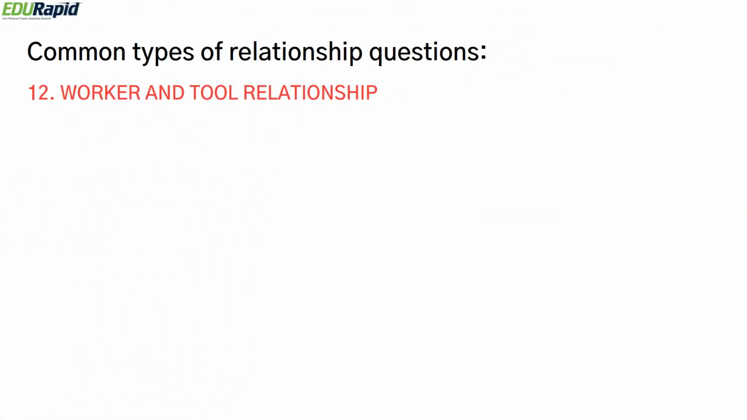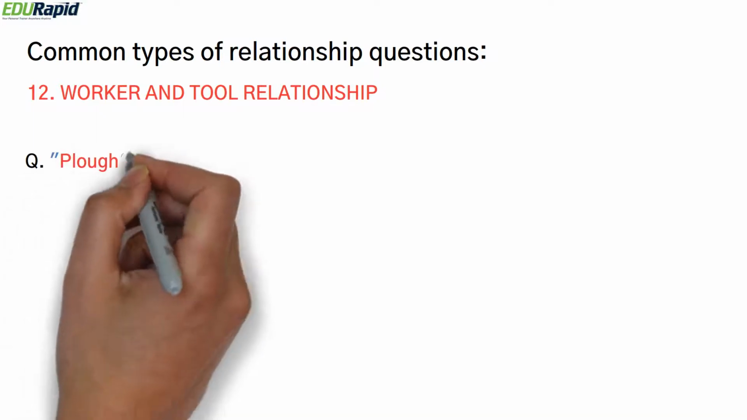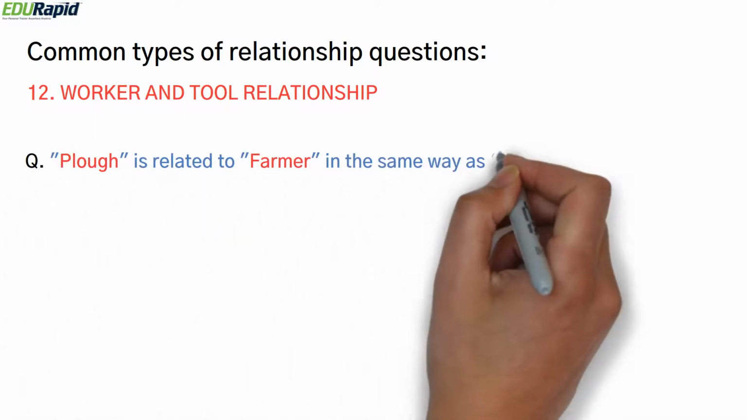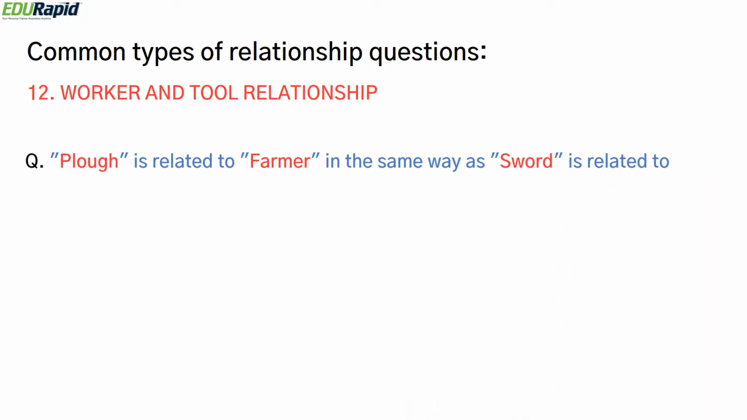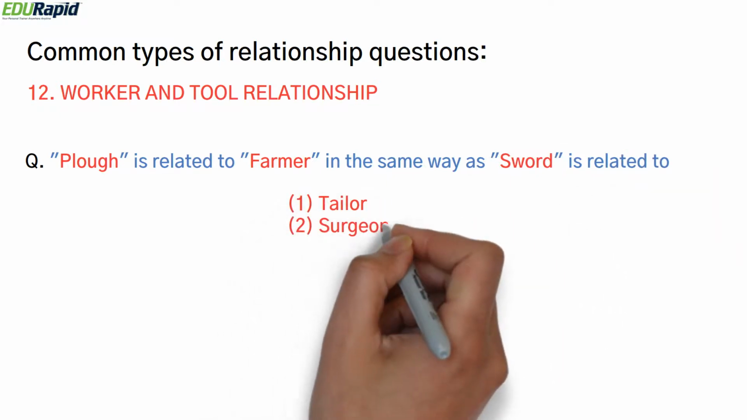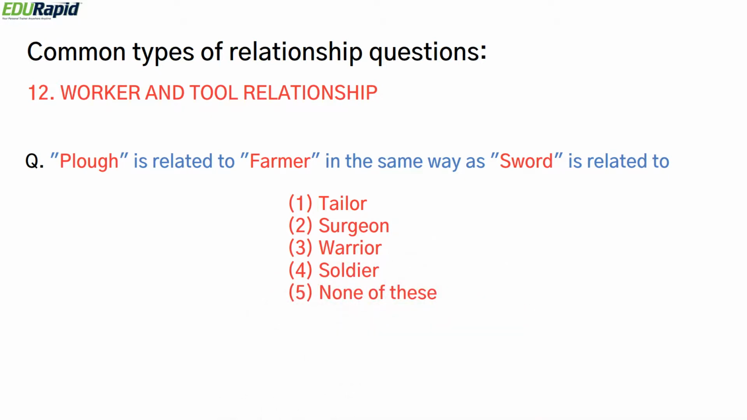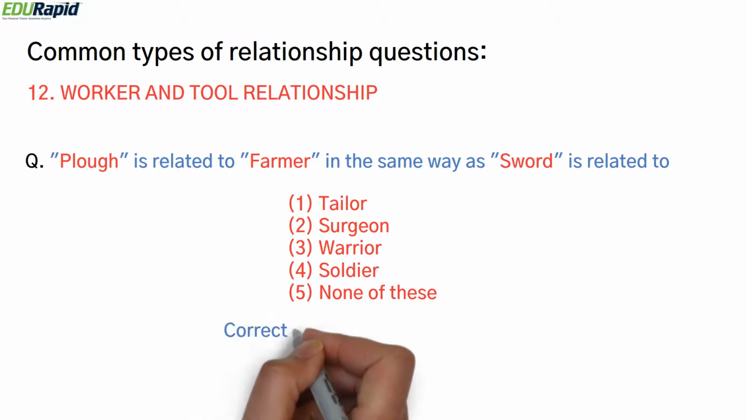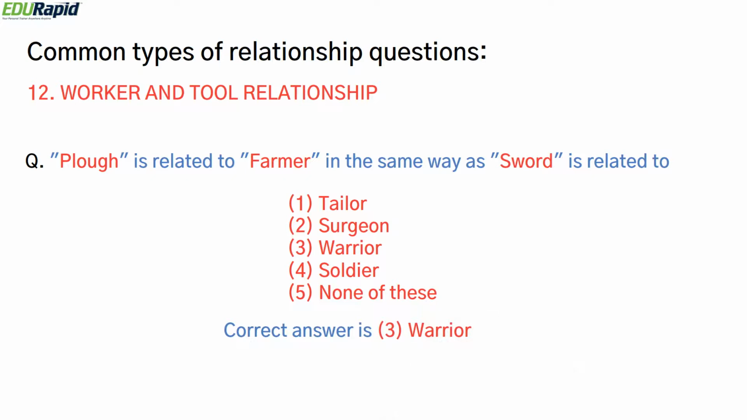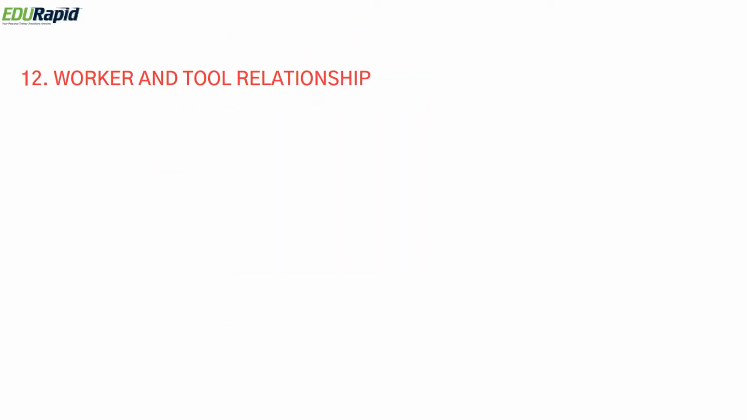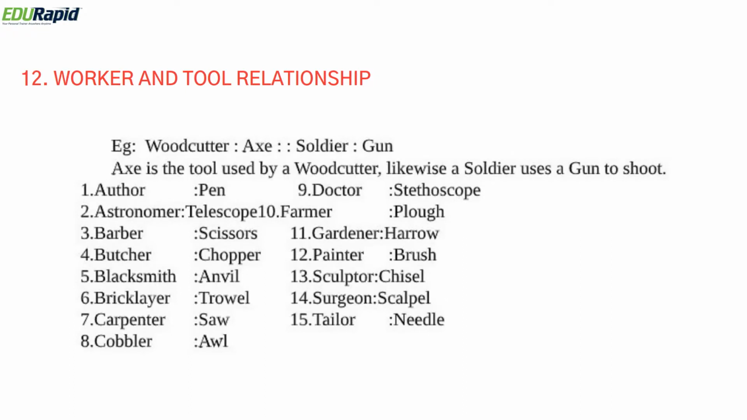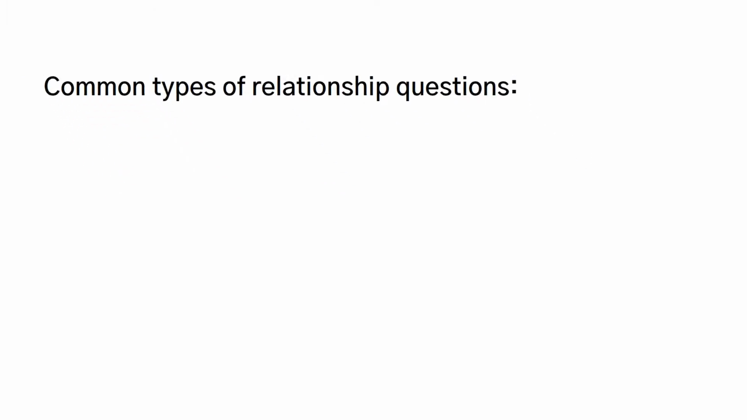Let's look at another type of relationship question, worker and tool relationship. In this example, plow is related to farmer in the same way as sword is related to what? The options are tailor, surgeon, warrior, soldier, and none of these. Plow is related to farmer the same way sword is related to a warrior. So the correct answer is option 3. Below we have a list of worker and tool relationships. Please make a note of this, go over this and remember. Let's look at another question type, term and its subject matter.